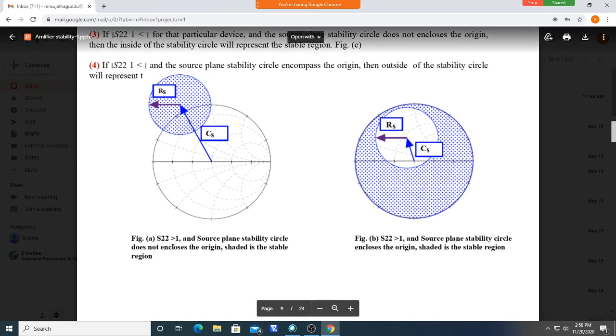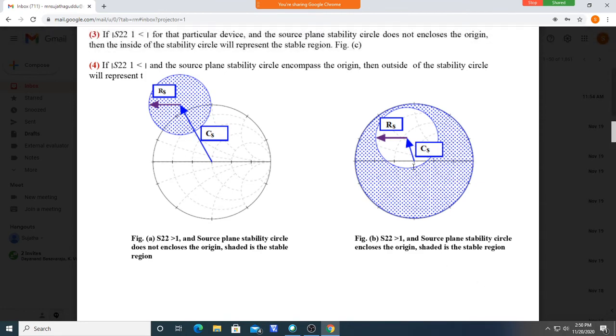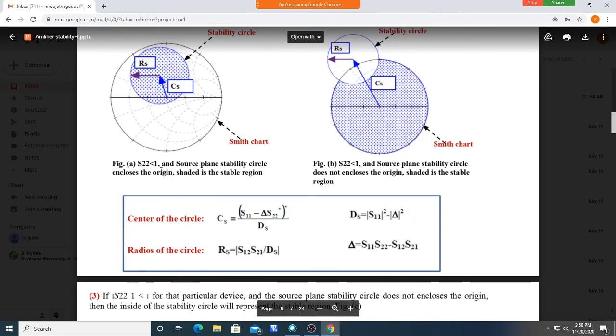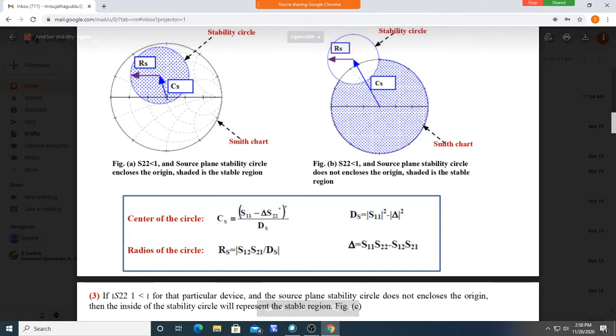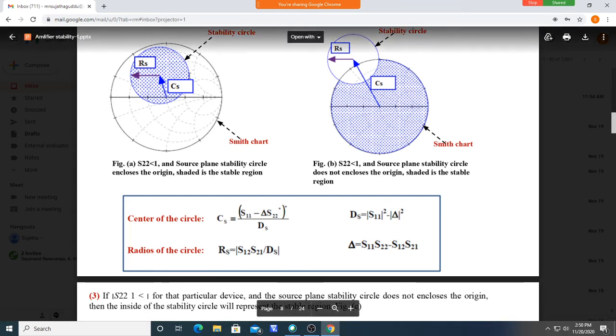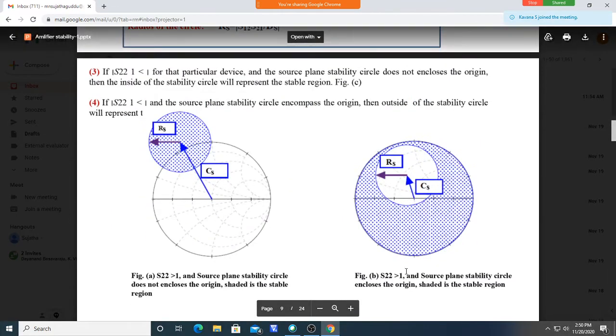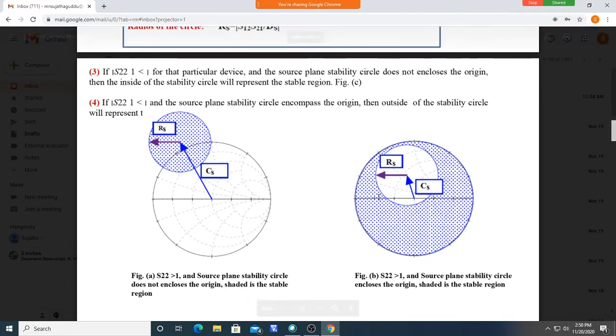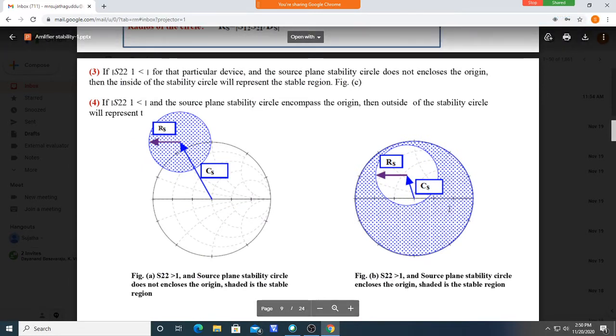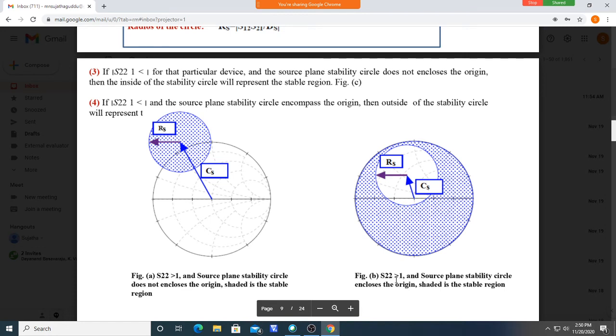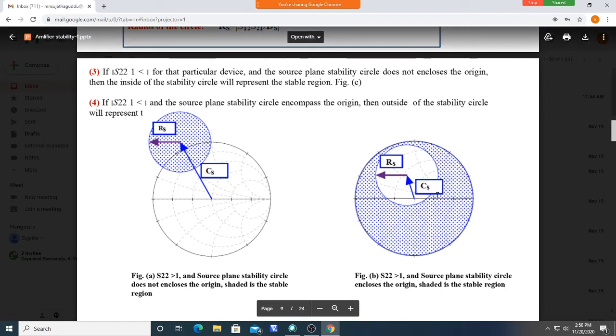So this is S22 greater than 1. Similarly, S22 greater than 1, but encloses. In the case of S22 less than 1, if it encloses the center of the Smith chart, then inside values are stable. But if S22 is greater than 1, it is the opposite way: outside values are stable values. Inside are not stable.